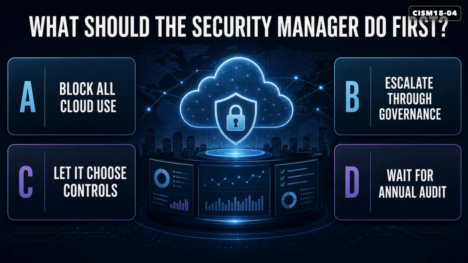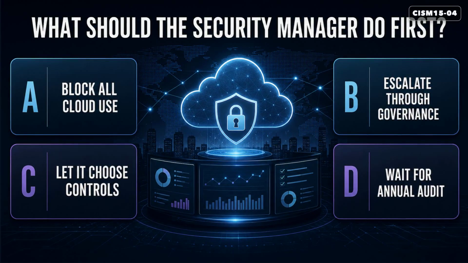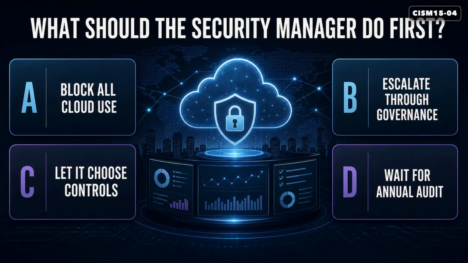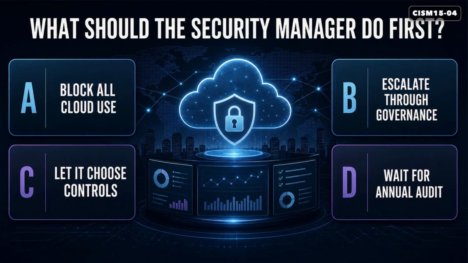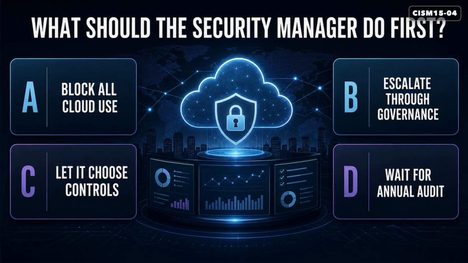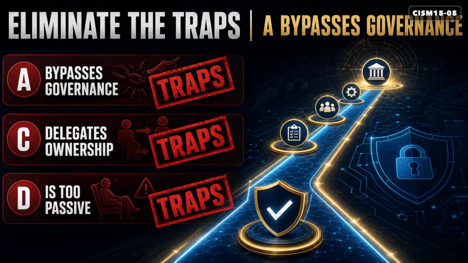The question asks what the security manager should do first. Option A, block all cloud use immediately. Option B, escalate the risk through governance and align requirements to approved policy. Option C, let IT choose different controls for each team. Option D, wait until the next annual audit. Pause here and choose the management answer, not the fastest technical answer.